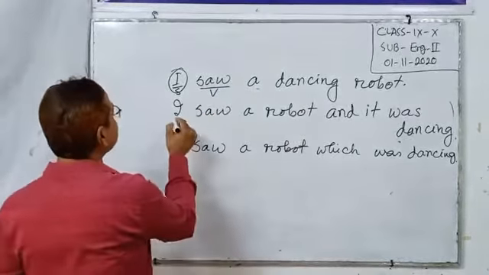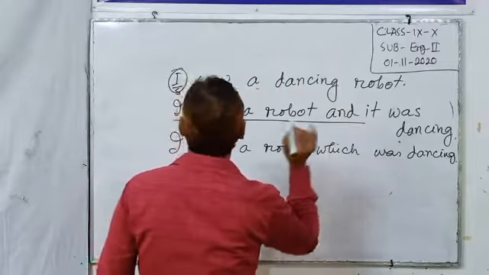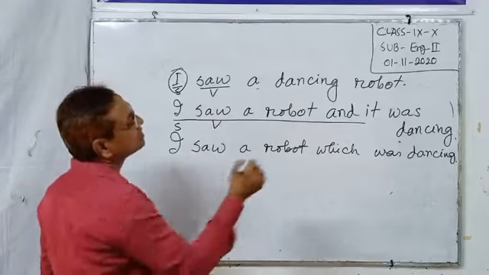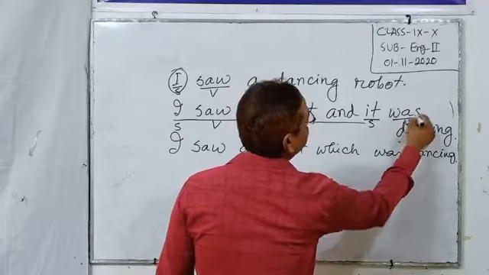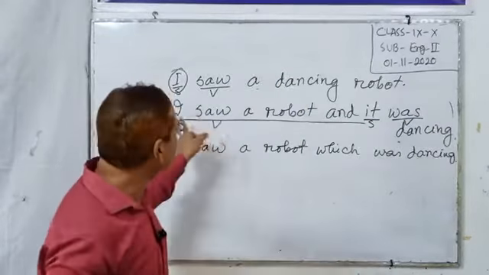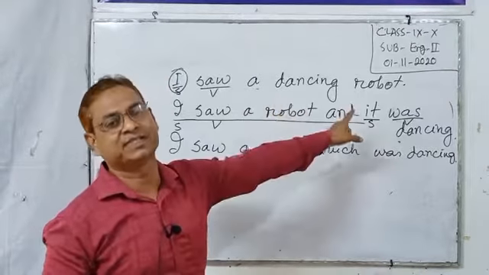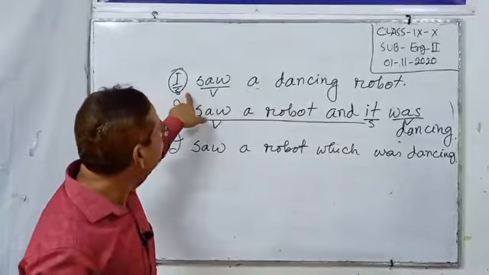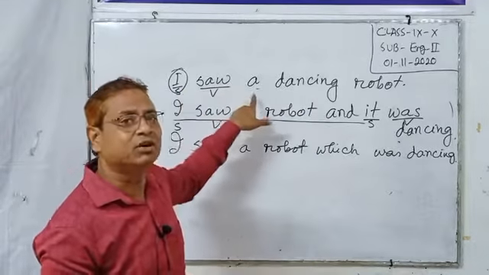But in the second example sentence, this is subject verb. This is also subject verb. We can see 2 subjects and 2 verbs here, whereas in this sentence, one subject and one verb.